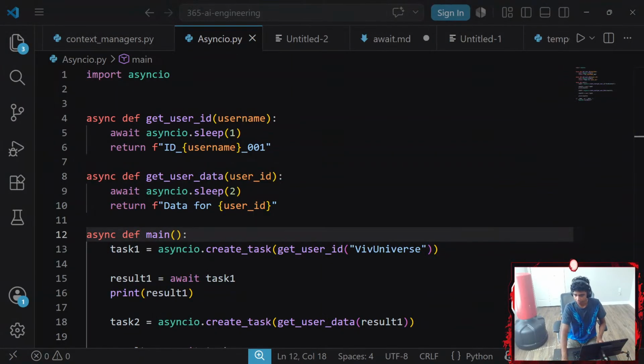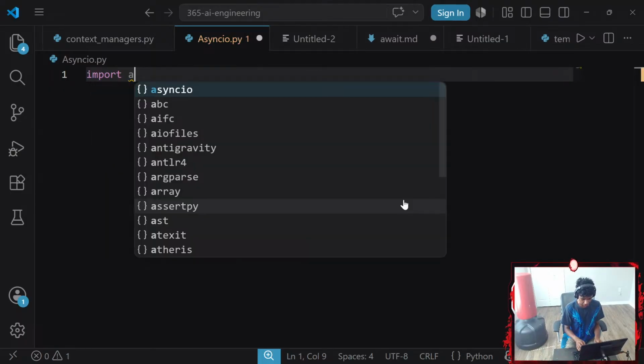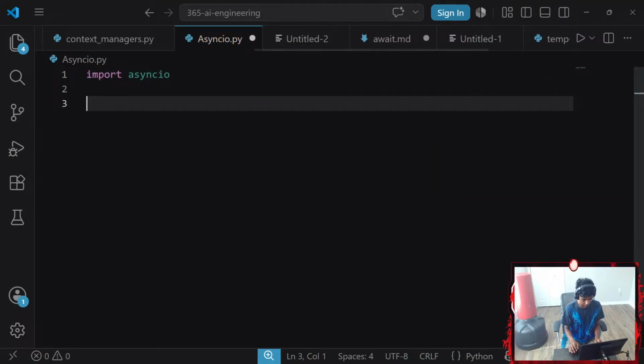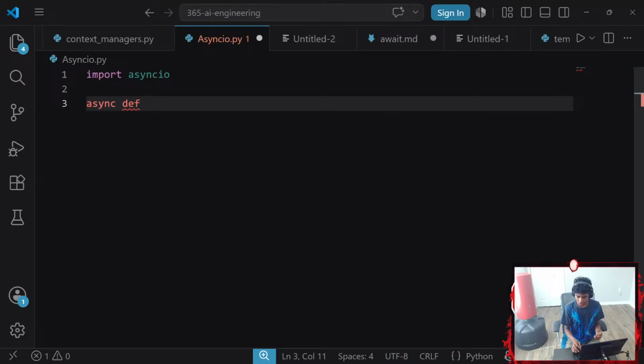There we go, it's much better. Okay, now I'm gonna read the instructions. Again, since I'm working with async IO, I'm gonna go with async IO. And then I'm gonna create an async coroutine function called long_operation.